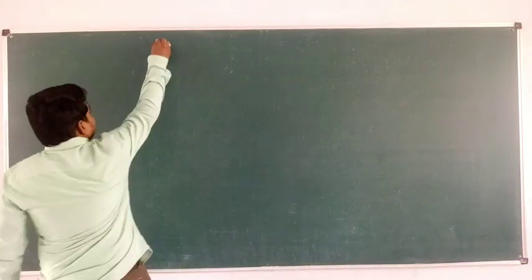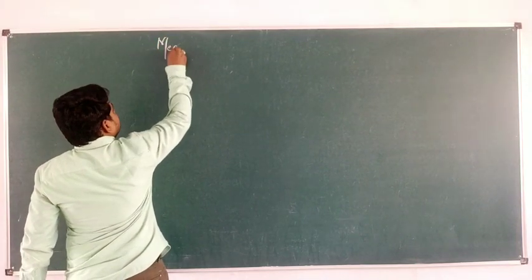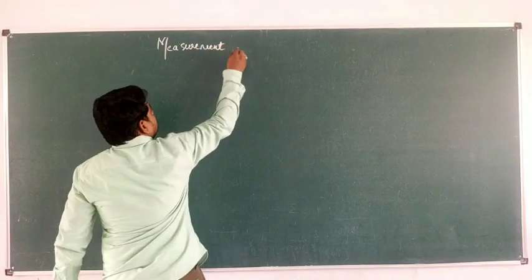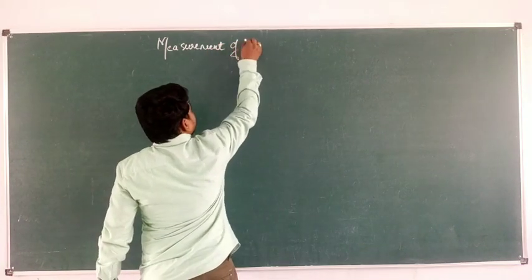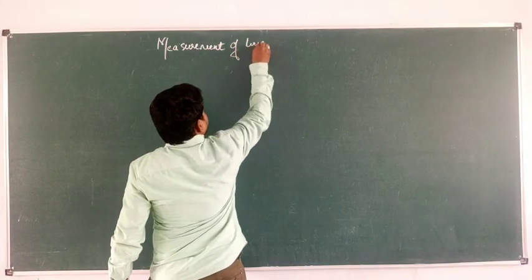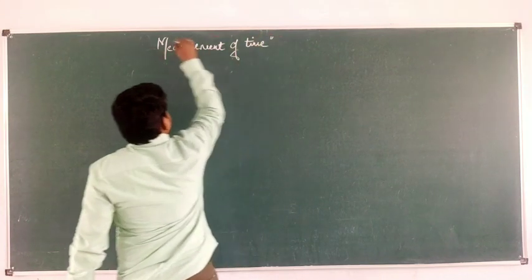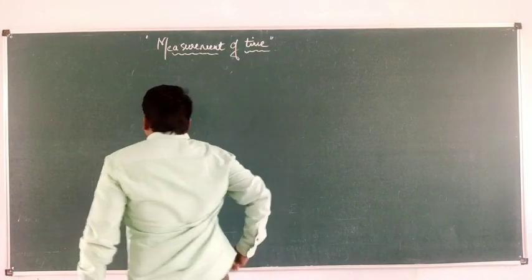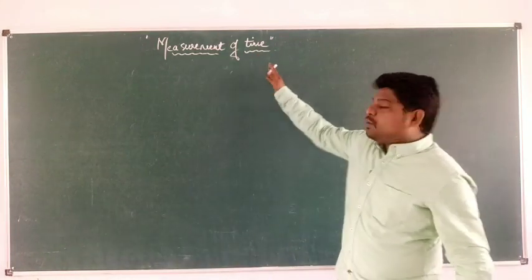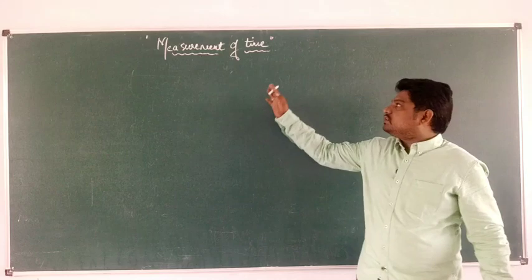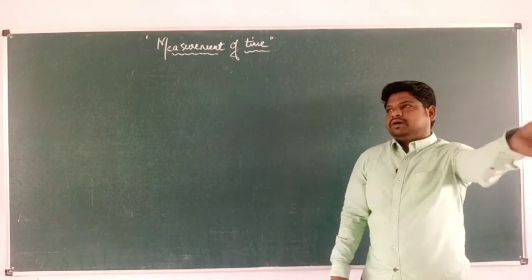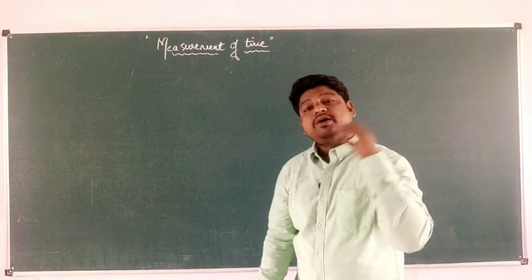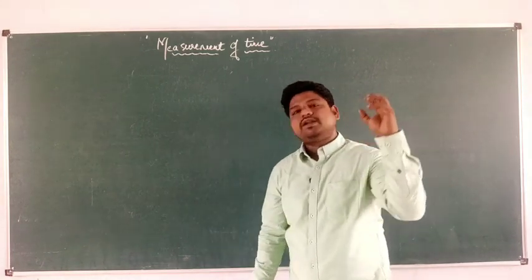So, let us start with measurement of time. About time, you people have studied in the beginning of this chapter, where we called time one of the 7 fundamental physical quantities.